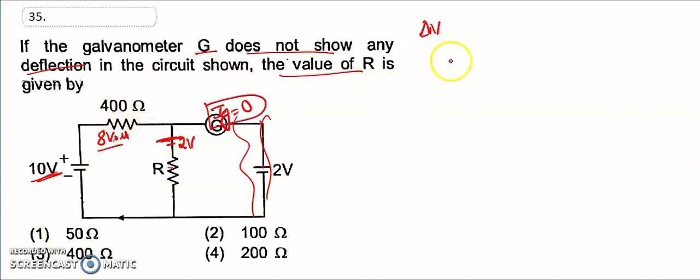Current is equal to, so what is the formula for current? Potential difference divided by R. Potential difference is 8 divided by 400. So that is the answer, 4 1, that is 1 by 50 ampere.